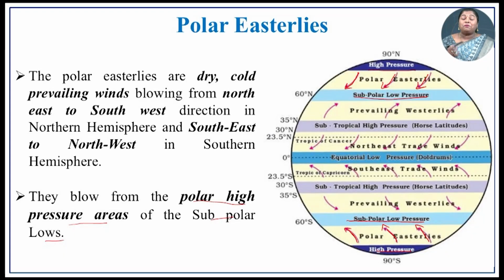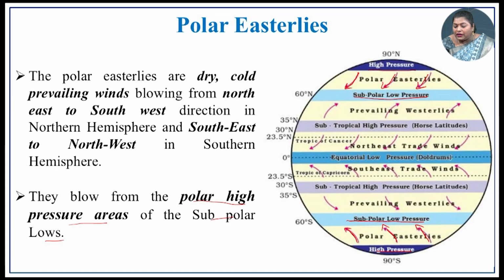Next one is polar easterlies. So, polar easterlies are in the polar region, blowing from northeast to southwest. So, from northeast to southwest, this polar easterly wind is blowing in the northern hemisphere, and in the southern hemisphere it is from southeast to northwest. So, southeast to northwest this wind is blowing.